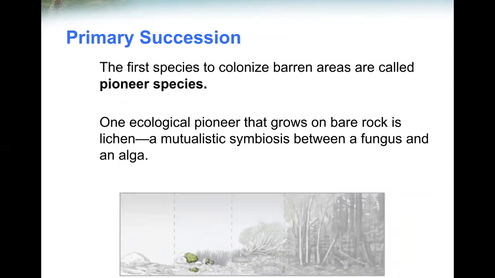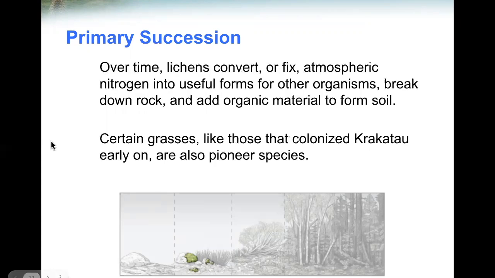The first species to colonize barren areas are called pioneer species. One ecological pioneer that grows on bare rock is lichen, a mutualistic symbiosis between fungus and alga. Over time, lichens convert or fix atmospheric nitrogen into useful forms for other organisms, break down rock, and add organic material to form soil. Certain grasses, like those that colonized Krakatau early on, are also pioneer species.